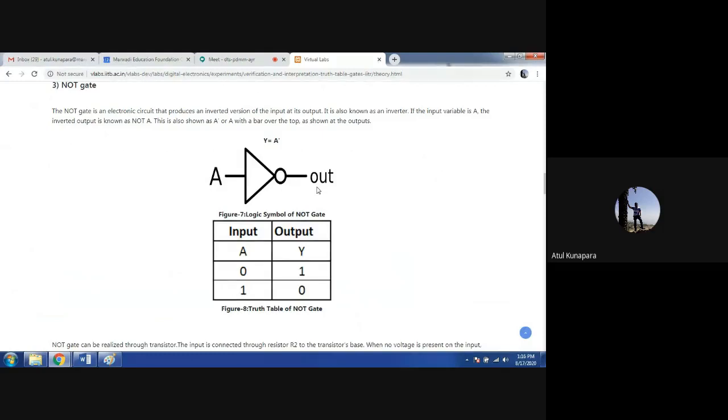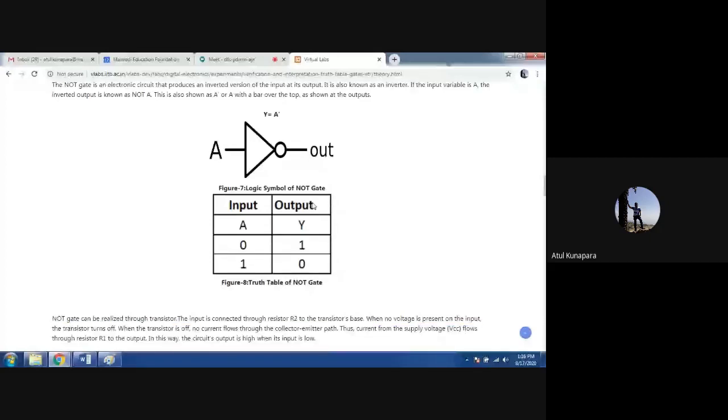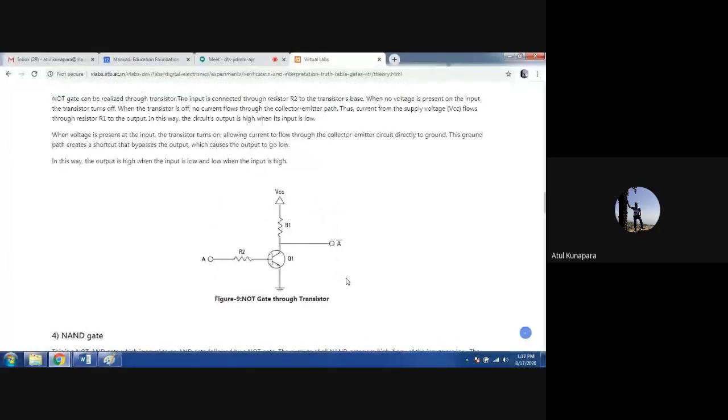When A is 0, Y will be 1. When A is 1, your Y will be 0. So it's a very simple task to understand. It's giving you the NOT operation. How could it be realized? You can see here with the help of resistor transistor logic. So here, when A is 0, this transistor is going to be 1. And so when the transistor is 1, there will be the flow of current from the VCC to the ground. And that's why there is no voltage. Here you can see when A is 1.